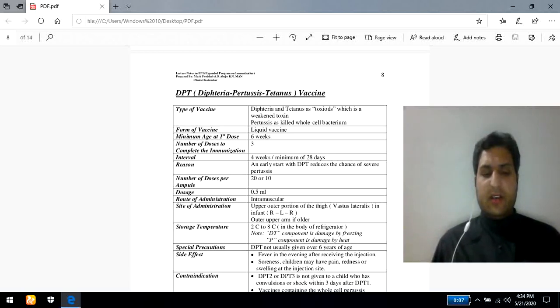In case of diphtheria, for the vaccination we commonly use a bacterial toxin, that is the detoxified toxin of the bacteria. We will discuss it in detail. So this was about diphtheria.